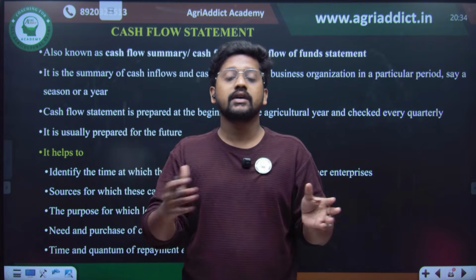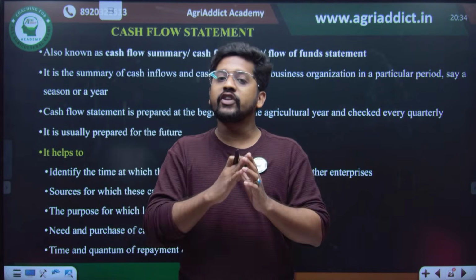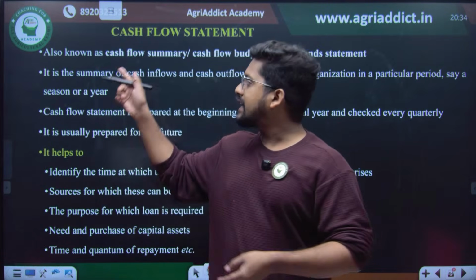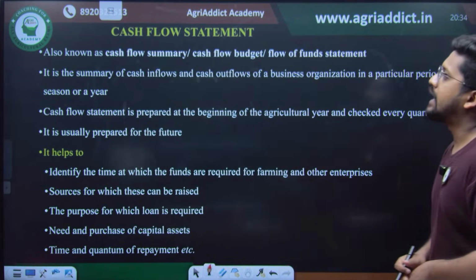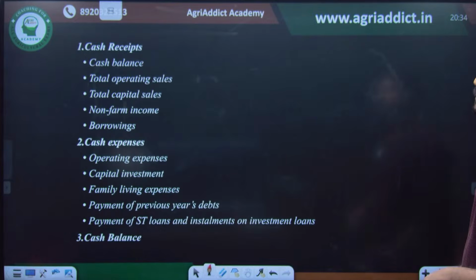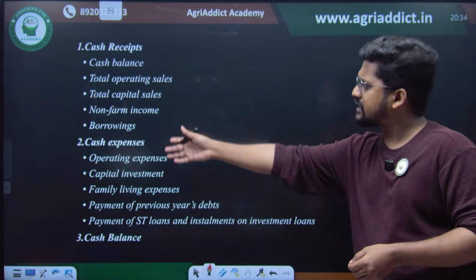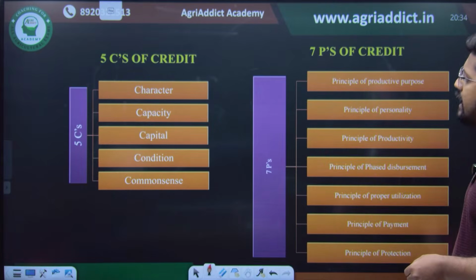All the resource allocation can be planned in advance. That is the major advantage of the cash flow statement. So this includes cash receipts and cash expenses like the income statement.